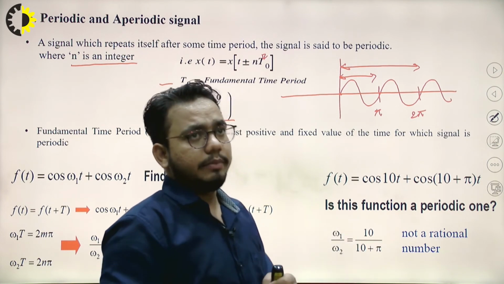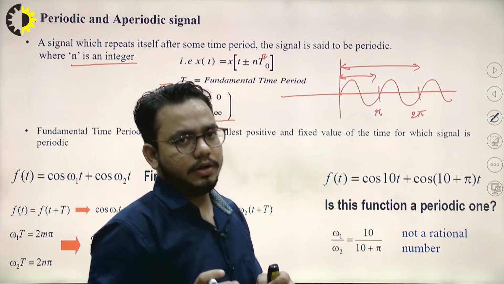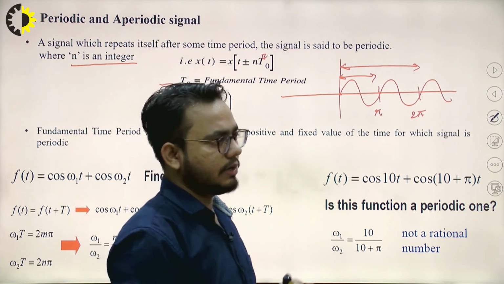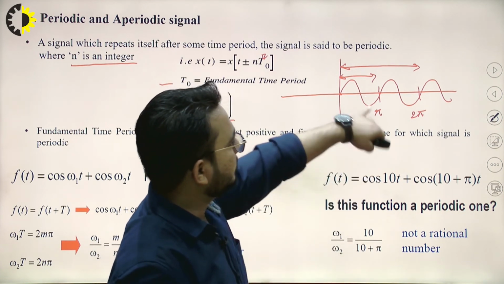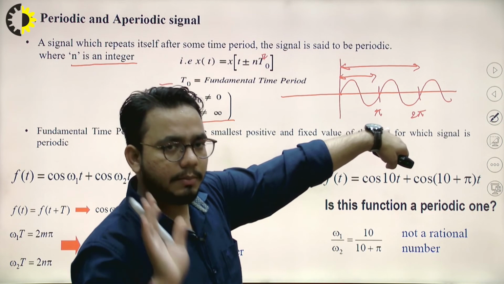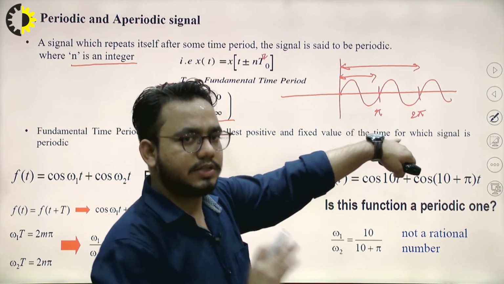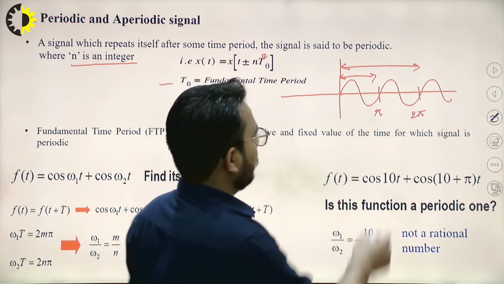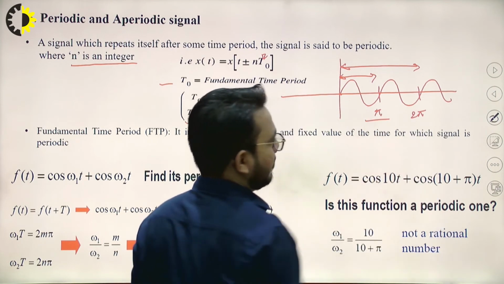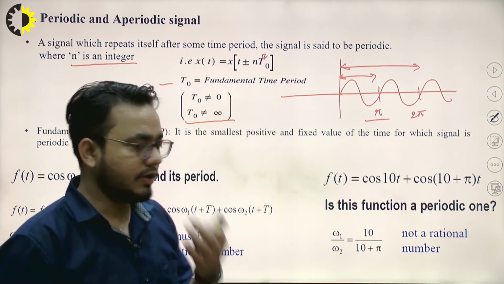So fundamental time period is actually some special time period. See, what is the speciality? The speciality is that it is the minimum time period after which the signal repeats itself. So here we can see that pi is the minimum time period after which the signal will repeat.